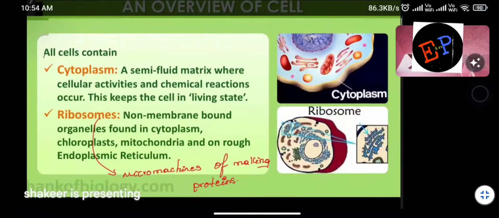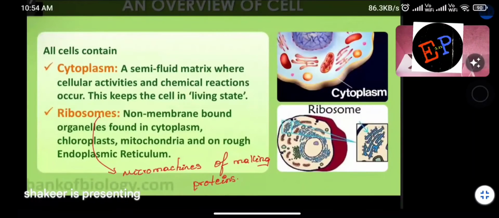Okay. So basically, if you want to divide the cell broadly, I can divide it into two types. The total living matter, which is called cytoplasm, and the component or structural mechanism of producing proteins, which is called ribosomes. So the total components of the cell I can divide into only two types.